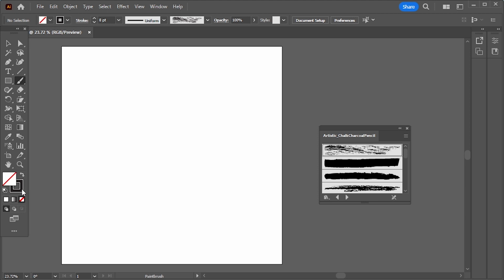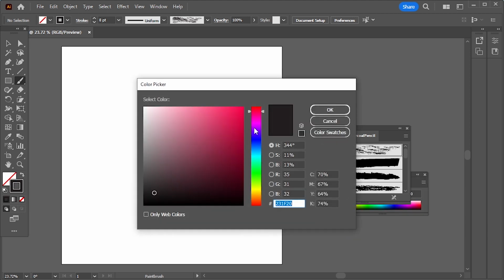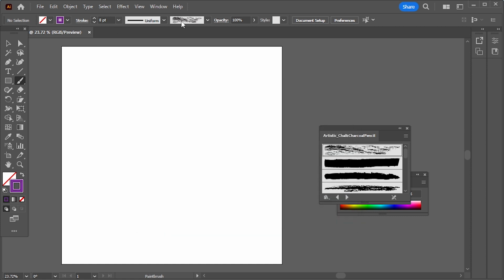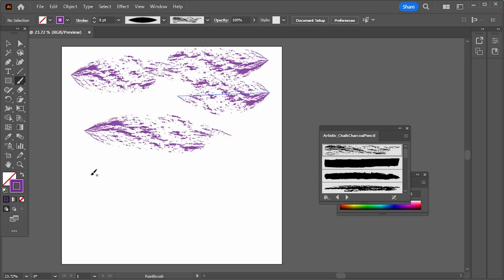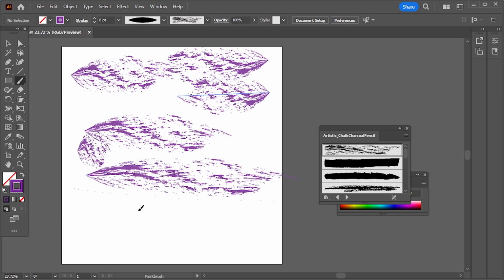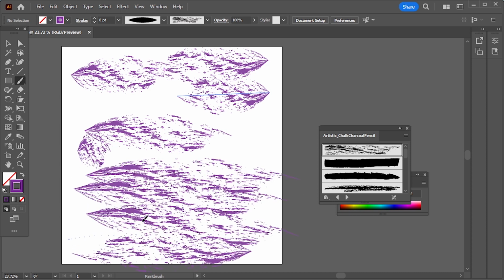Remove fill. I'll give it a purple stroke. OK. Make it width profile 1. Now add lines here. I'll speed it up to save time.